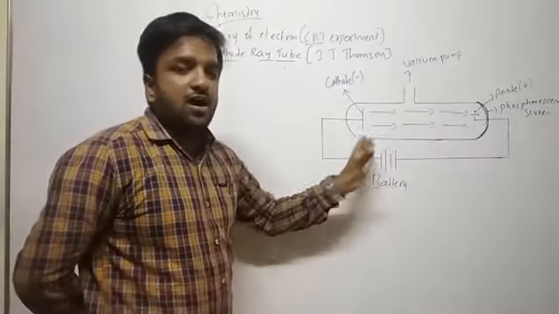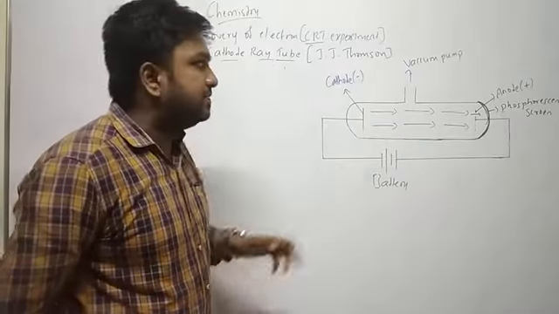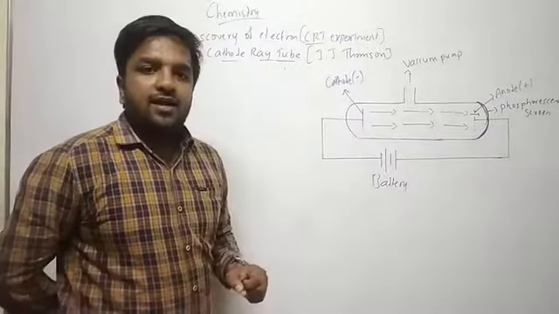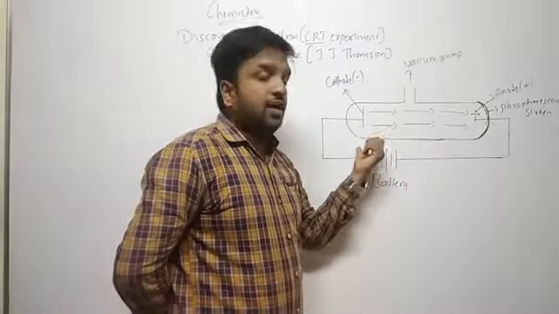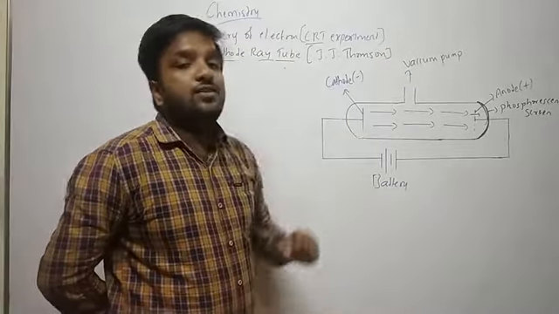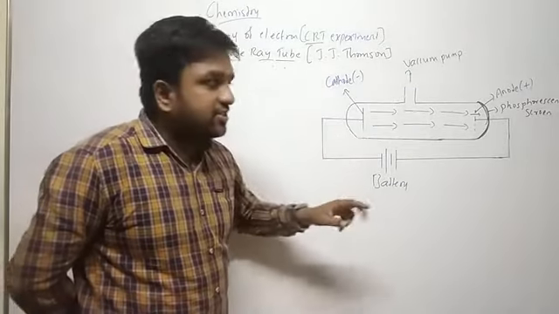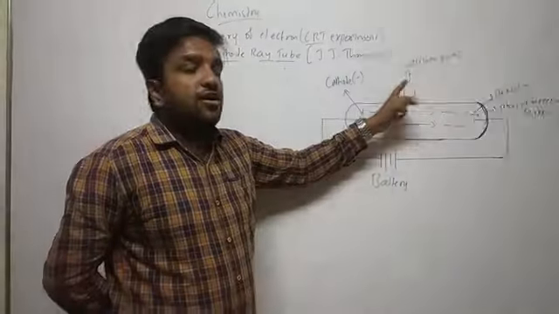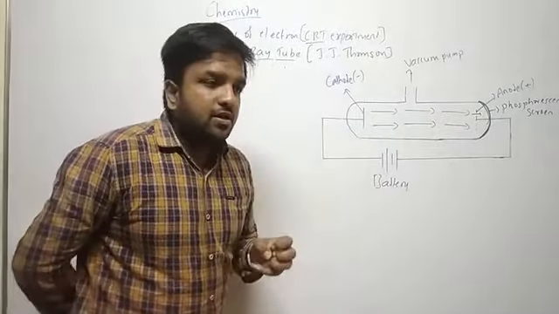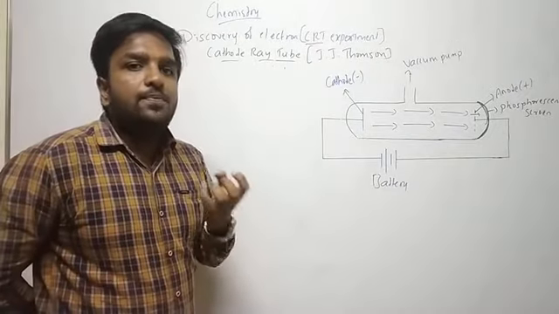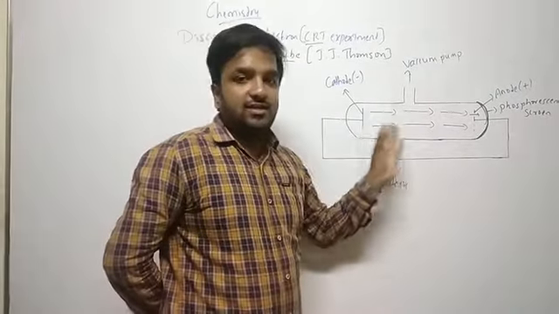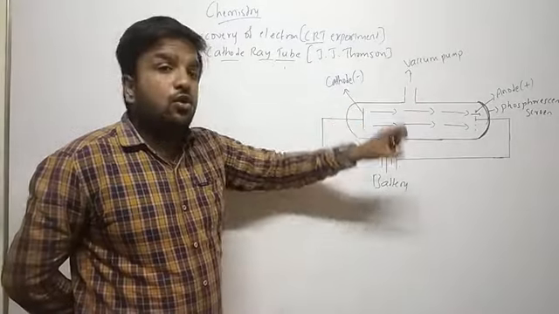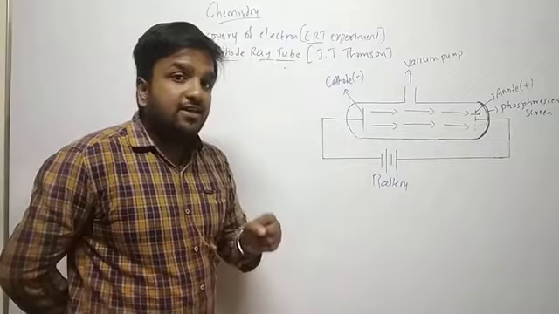So we have a hard glass tube of around 50 centimeter length, just a simple glass tube, sealed at both the ends, and we have two metal electrodes fitted in it. One is cathode and one is anode. Cathode is negatively charged and anode is positively charged, and we have some space left for the vacuum pump. So why are we using the vacuum pump? In order to get the low pressure of the gas. There is gas inside this tube, so we need to maintain it at low pressure, and we use the battery for maintaining the high voltage.